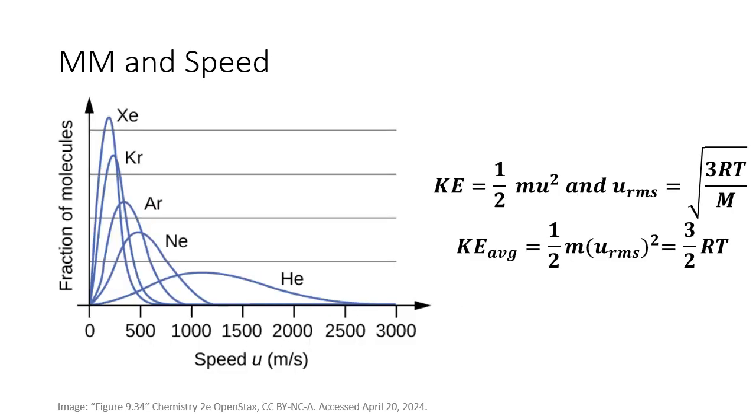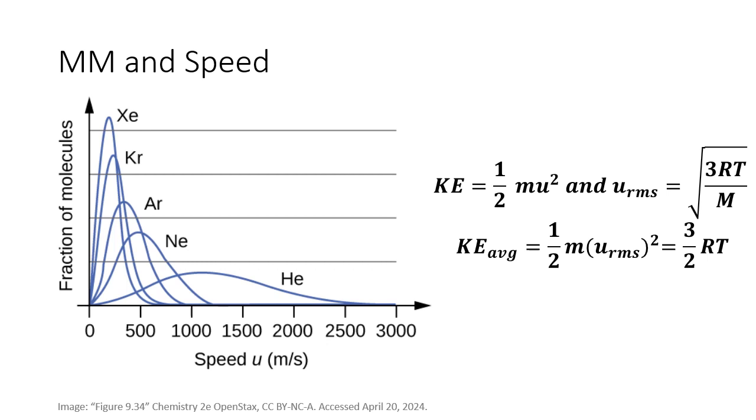At any given temperature, all gases have the same kinetic energy. Now, that being said, their distribution of speeds will vary based on their molar mass. Since molar mass is inversely proportional to speed, when you increase the molar mass of the gas, you're looking at speed going down. When you do that, so does the range of possible velocities that the gas particles can have. So you can see that from this graph.